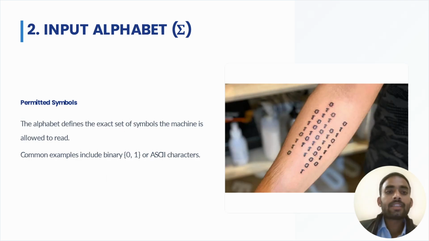The second one is the input alphabet, known as sigma. These are permitted symbols: whatever we feed to the machine is fed in the form of symbols. The alphabet defines the exact set of symbols the machine is allowed to read.